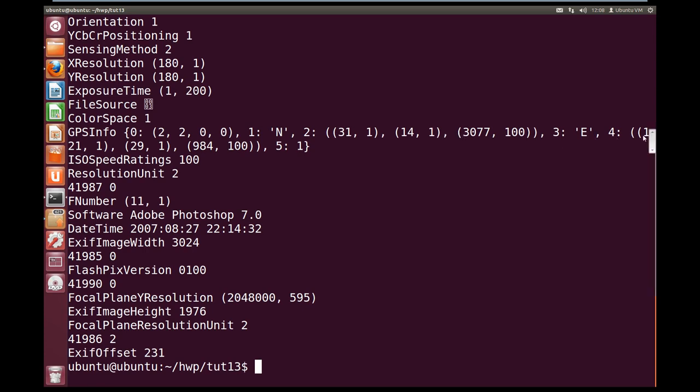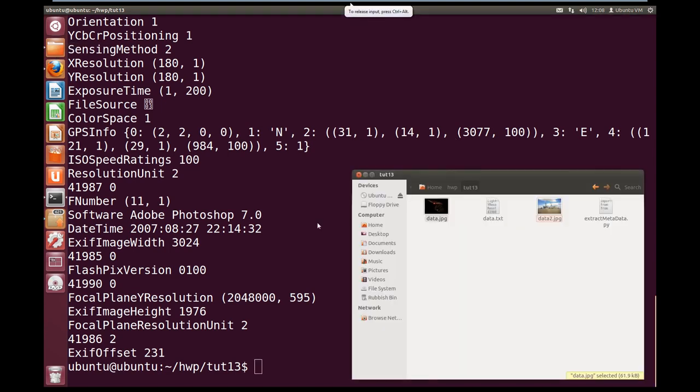Then we got our east, which is our longitude. So we got 121, 29, 984 in our degrees, minutes, seconds. And we've also got some other information here, such as it was edited in Adobe Photoshop, and other frame resolutions, whether the flash was used, etc. Okay, so we've got these coordinates now, but we want to know exactly where this picture was taken.